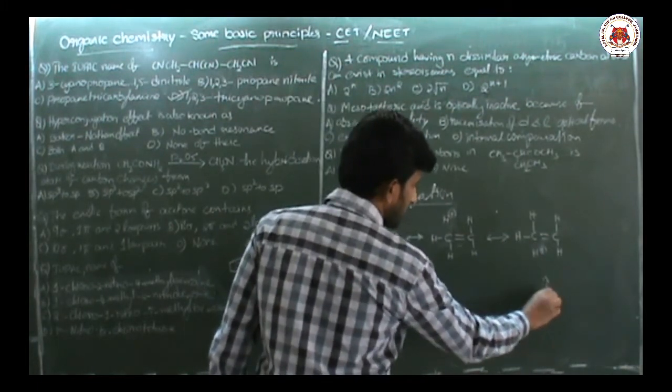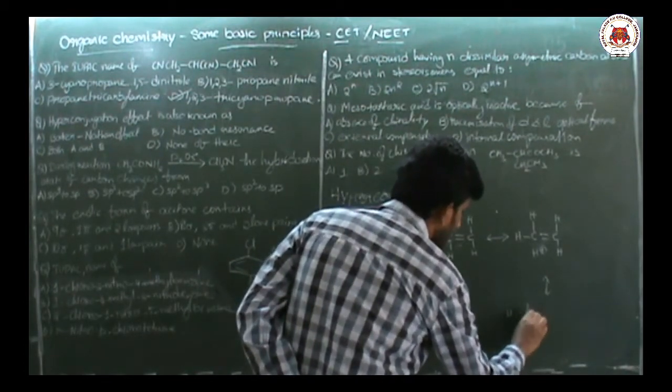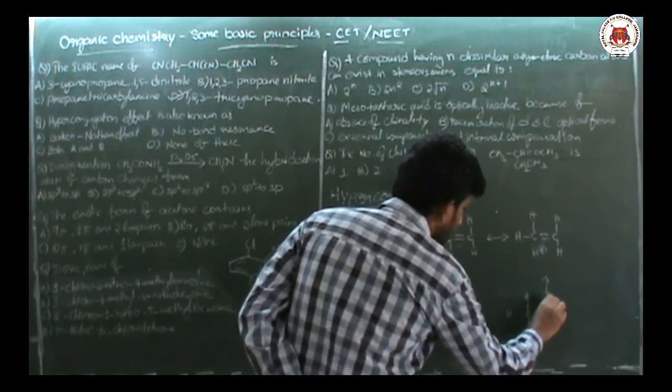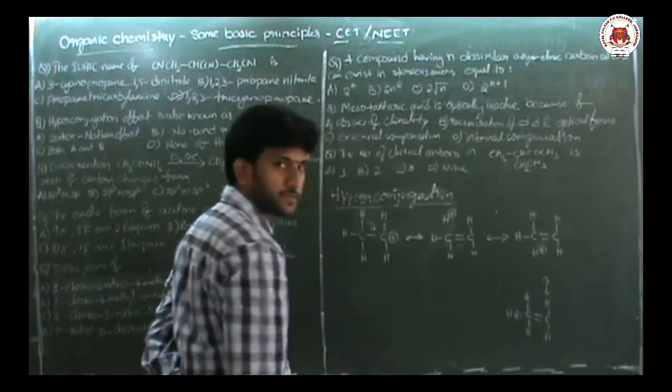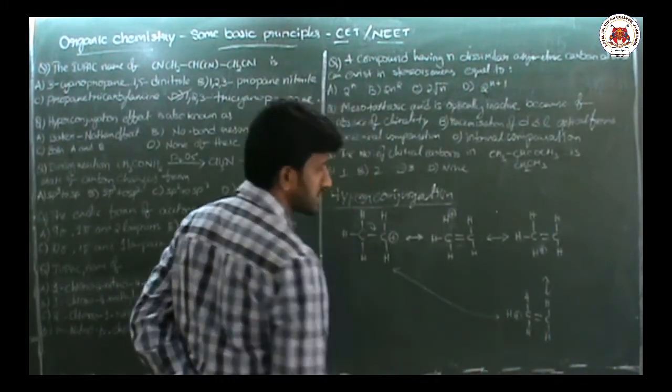So this is like a continuous shifting of sigma C-H electrons between these two carbon atoms. Again, it can resonate to the original structure.